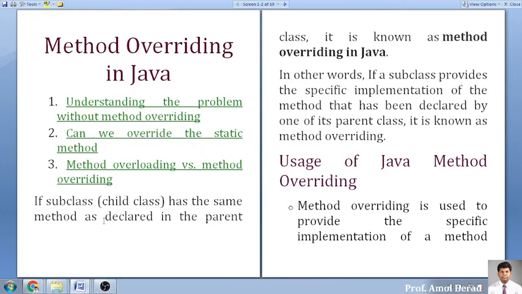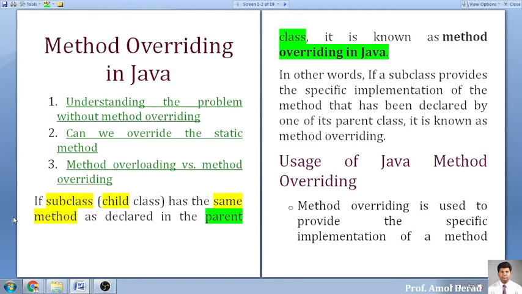Okay. Now, the subclass, we call it a child class. I think everyone knows. If the subclass, that is a child class, has the same method name that is declared in the parent class, it is called overriding in Java.